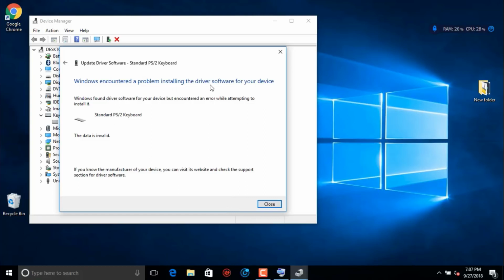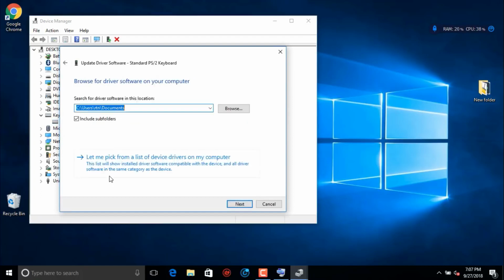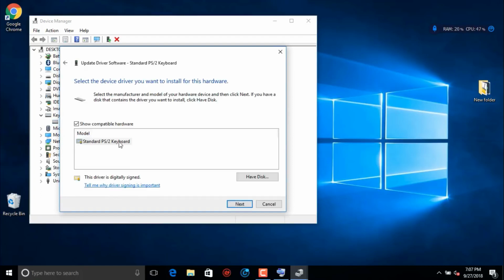And this should not come here. Some problem is there. Windows encountered a problem installing the driver. Okay, once again we try. Right click, update driver, browse, let me pick, select the software.